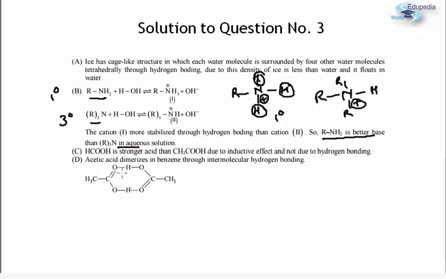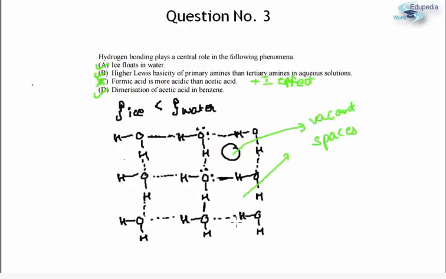So here you can see two molecules. This is one molecule of acetic acid and this is another molecule of acetic acid, which are both joined together by means of H bond. So this is the structure of the dimer. So finally, coming back to the question, our answers would be A, B and D.